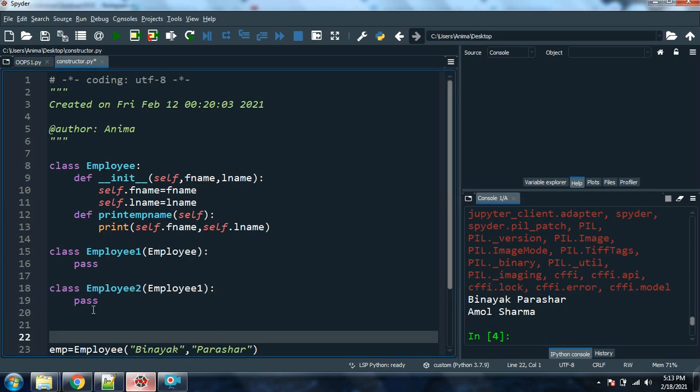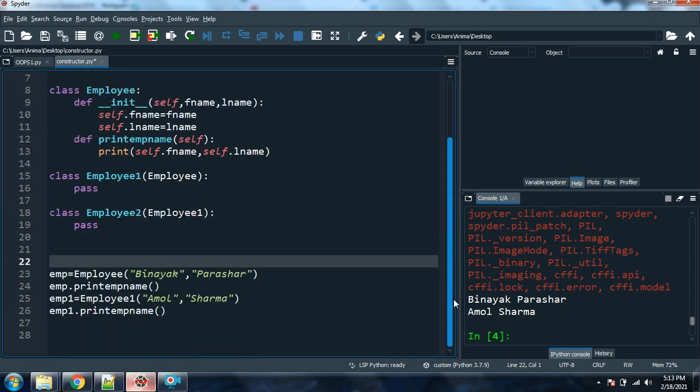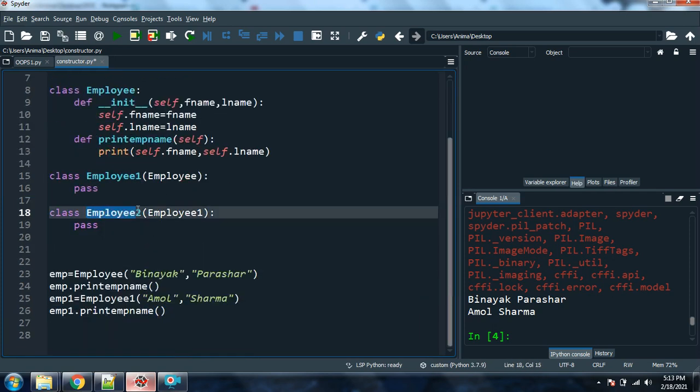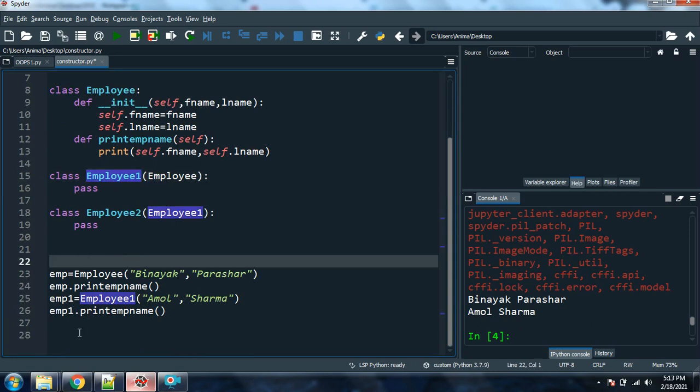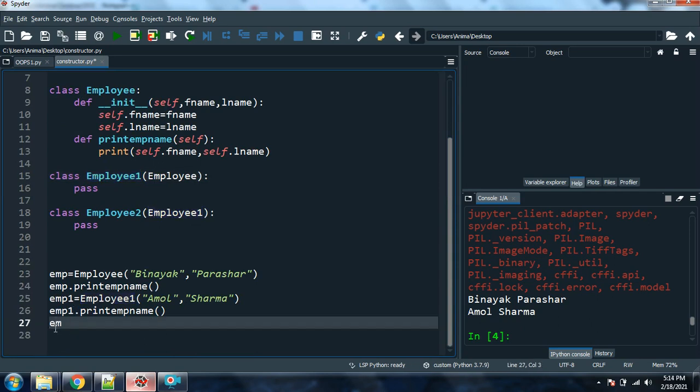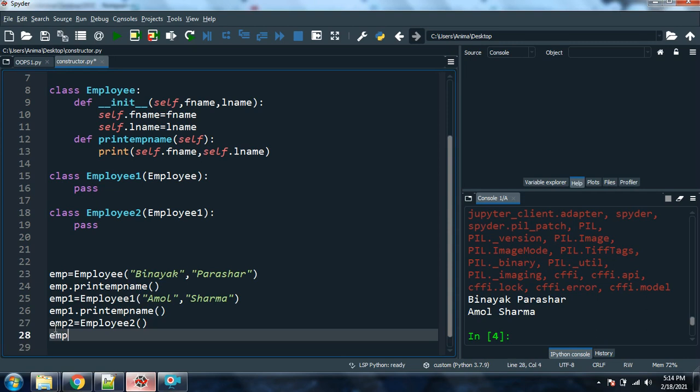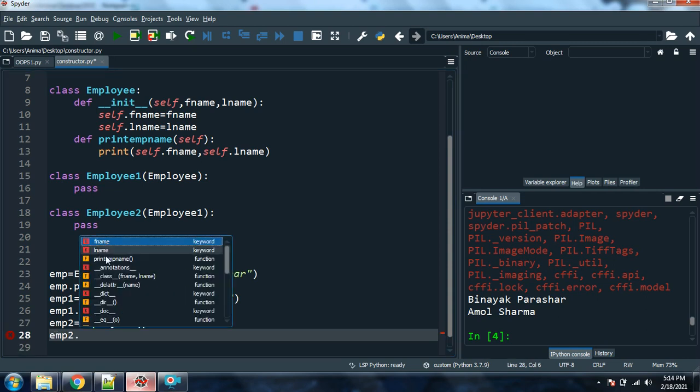So what is happening over here, you can check it out here, that Employee 2 is inheriting some of the characteristics not from the parent class, but from the first child class, that is your Employee 1. So as soon as I create an object, say suppose emp2 equals Employee 2, and type emp2 object dot, see, methods will be shown.